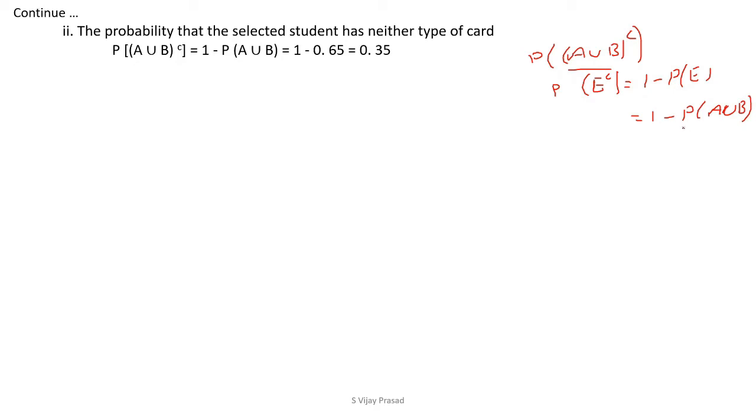So you know P of A union B from the previous problem, and we are going to substitute it here. Now the probability that the selected student has neither type of card, P of A union B whole complement, equals 1 minus P of A union B. That is 1 minus 0.65. When you subtract 0.65 from 1, you will get 0.35.